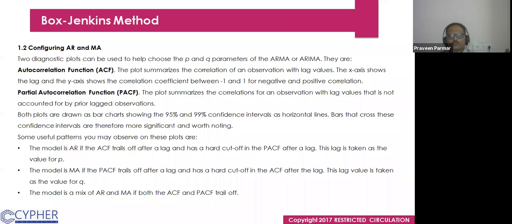Some useful patterns you may observe on those plots are: the model is AR if the ACF trails off after a lag and has a hard cutoff in the PACF after a lag. This lag is taken as the value for P. The model is MA if the PACF trails off. I explained this in the PPT, which model would be the MA, which model would be the AR. And there is also the mix of AR and MA, where both the ACF and PACF trail off. So then we do that.